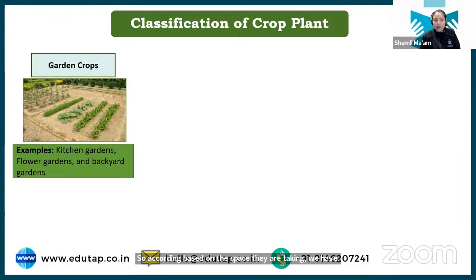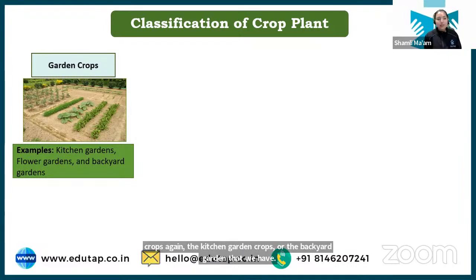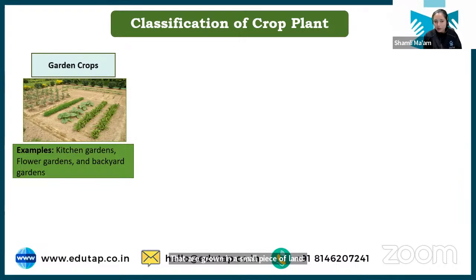Okay, so based on the space they are taking, we have a classification of crop plants into garden crops. Garden crops, again, the kitchen garden crops or the backyard garden that we have, are grown in a small piece of land, and usually it is for subsistence purposes, right? So these crops are called garden crops, which are grown on the same piece of land.